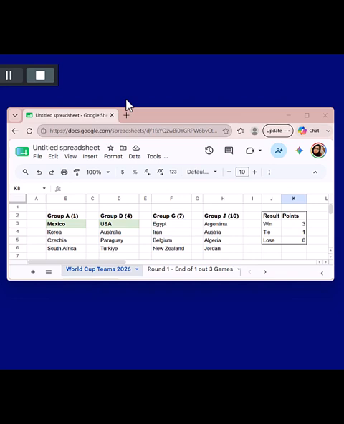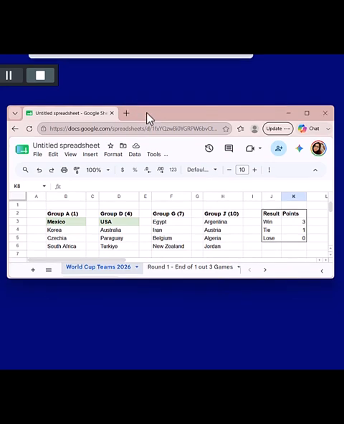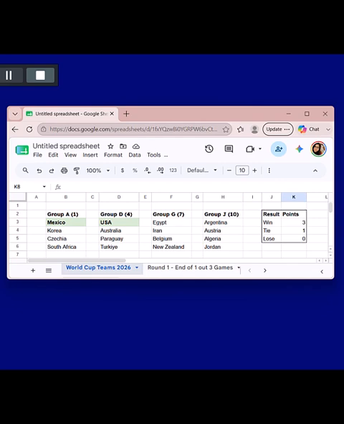So I have created a spreadsheet that's a little bit out of date. I created it a few days ago, actually, around the time that we went through the first round, which had three games for all the teams, so I didn't finish it. I created the spreadsheet using Google Sheets.